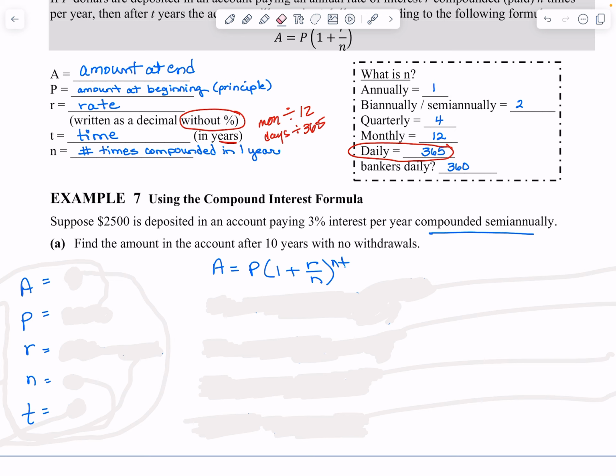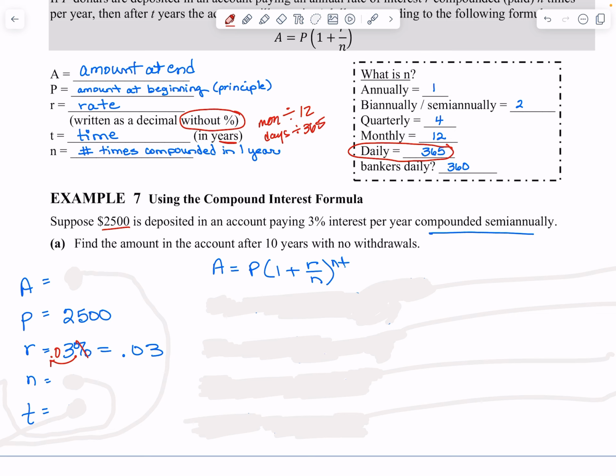Then I go back and read the problem. So when I read the problem, I am depositing $2,500. So that is what I'm starting with. So that's my principal. Deposited in account paying 3%. So I put my rate in. Now notice what I did. I changed the 3% to 0.03. You've got to take that decimal and move it 2 places to the left and get rid of your percent.